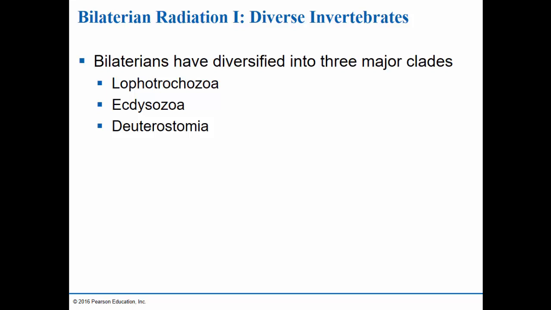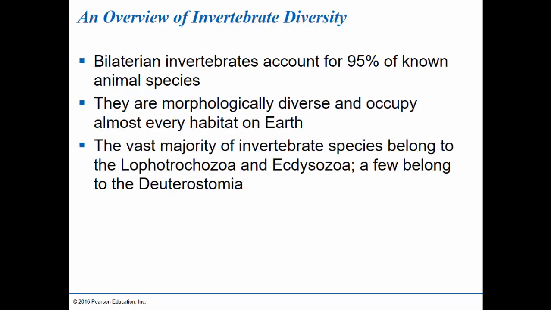So now we'll talk about the three different groups that the bilaterians evolved into. Okay, the Lophotrochozoans, Ecdysozoans, and the Deuterostomes. Okay, we've already discussed how bilaterians are the most diverse group of animals. Most of these bilaterians are invertebrates, and therefore invertebrate bilaterians make up about 95% of all the described animal species.